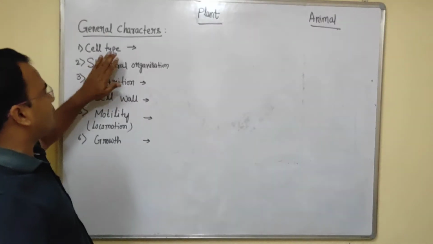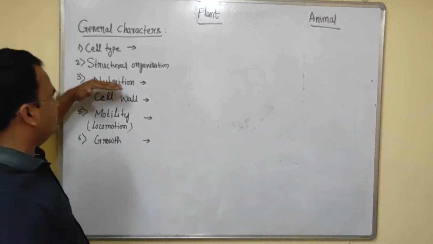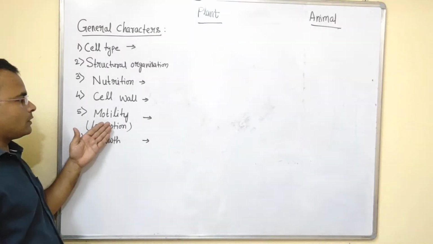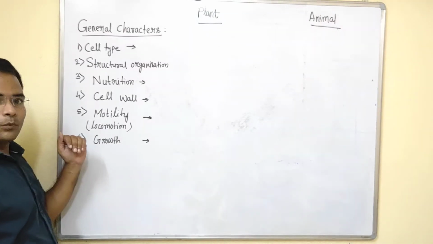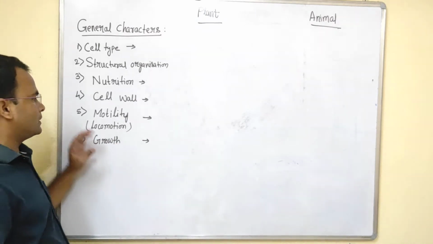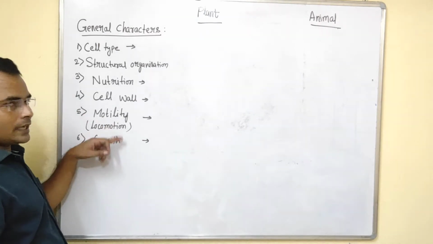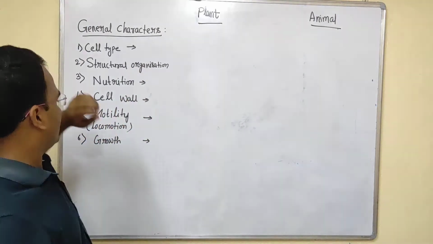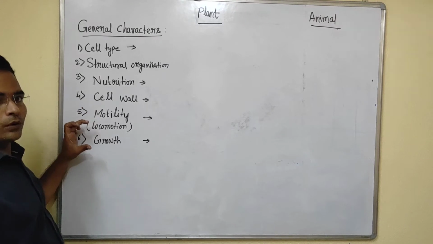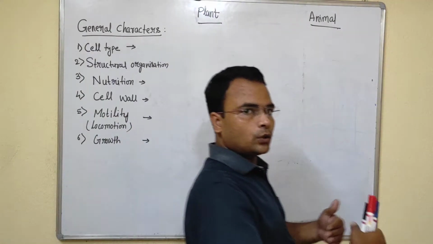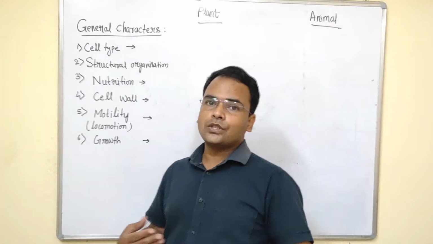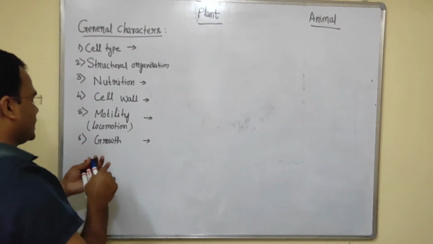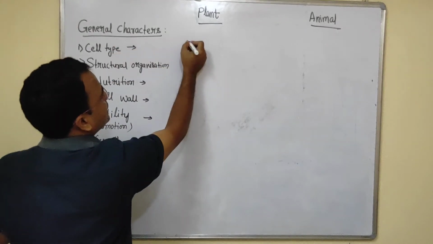So what type of cell, what is the structural organization, what is the mode of nutrition, whether the cell wall is present or not, whether they are motile or not, what is the growth pattern. These are the 2 points that can be added for the comparison of animals and plants. Motility, which we can call able to move, able to change the place, that is motility. So first, if we look at plants, what was our cell type?